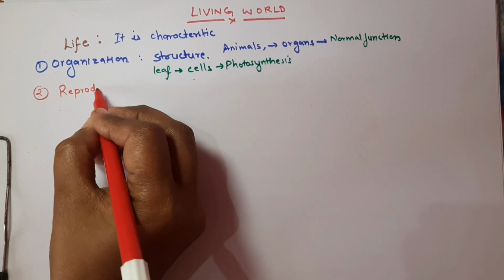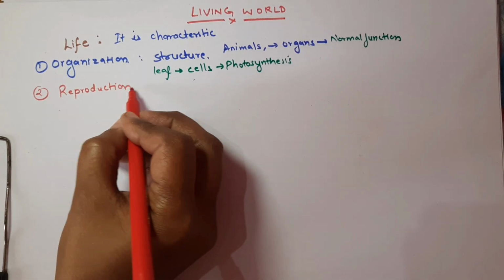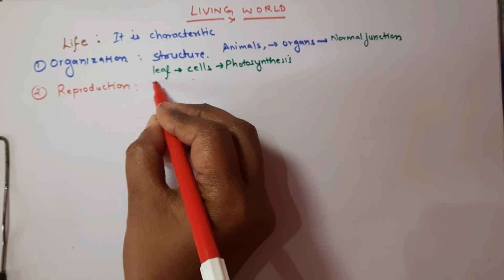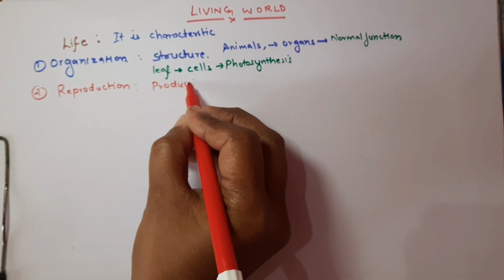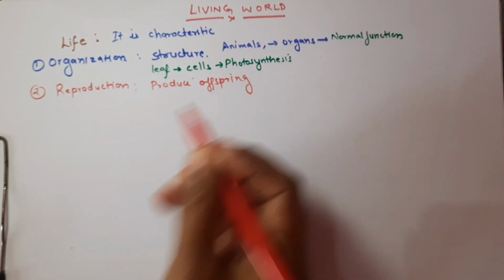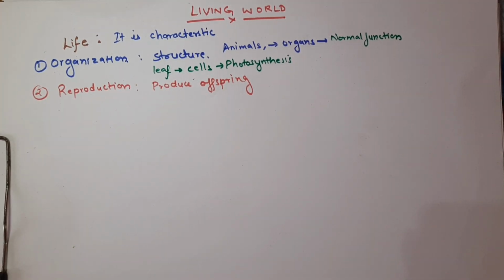Okay, so the next important trait that is displayed by living organisms is reproduction. So living things reproduce. Okay, what does it mean? That they will produce offspring. So an example is the cat, it will produce kittens. And the plant will produce seeds to make more of themselves.